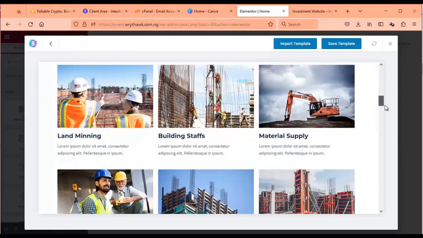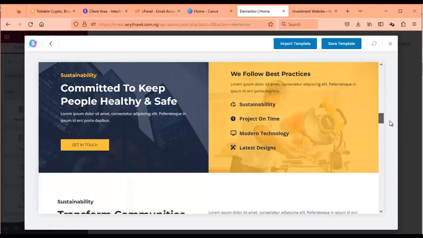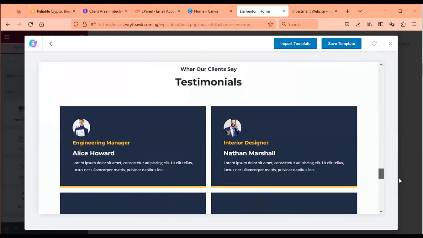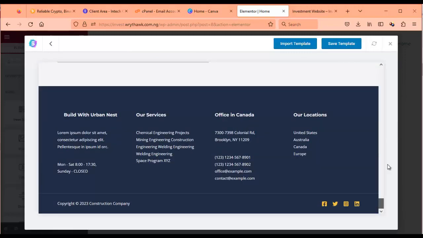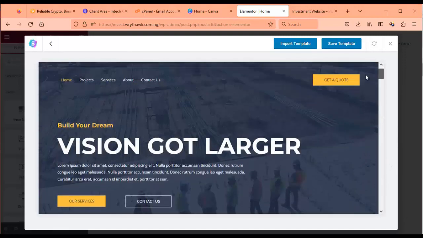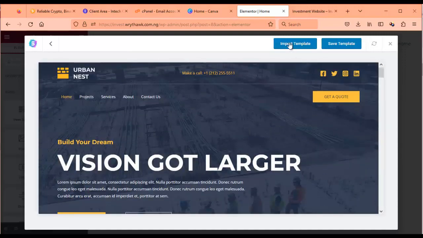Actually, it's for engineering. So okay, this template is actually fine. So we just tap install. Once you tap install, this template will be installed.